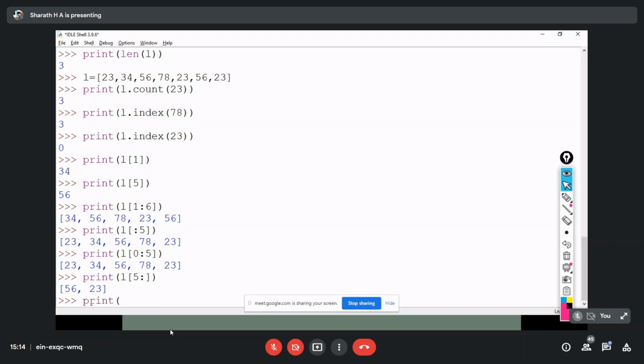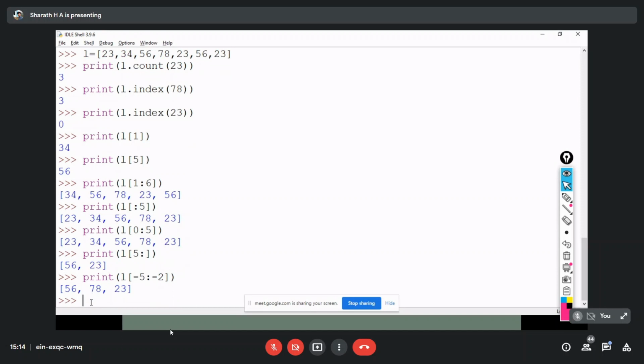Print L of -5 colon -2. You can see that. -5 is nothing but, first one is 0, next is -1, -2, -3, -4 and -5.